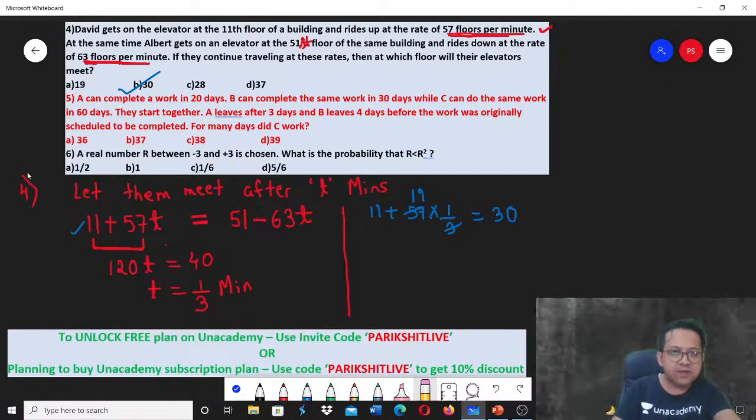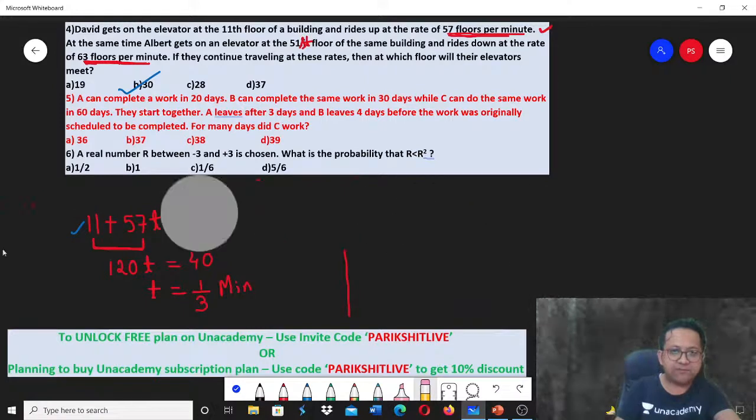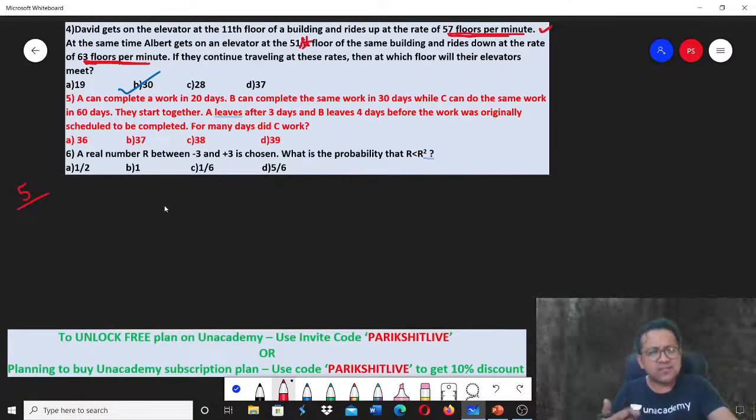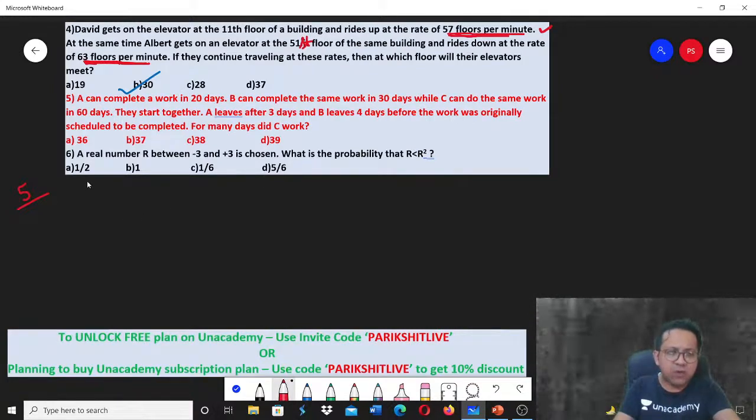Let's go to the next one. Number 5. A can complete a work in 20 days. B can complete the same work in 30 days. So basically, this is a question from time and work, right? So whenever you see a question from time and work, you always assume the total work. Let total work be equal to some number.